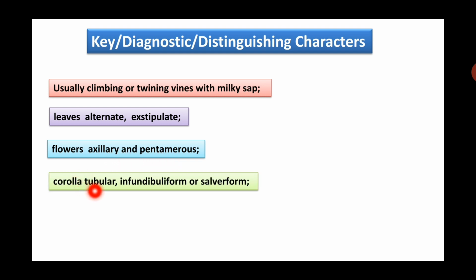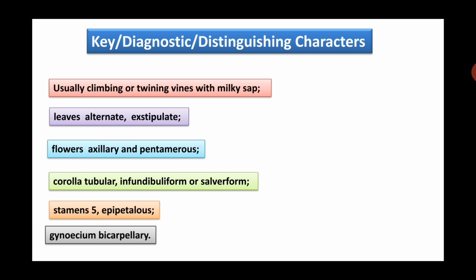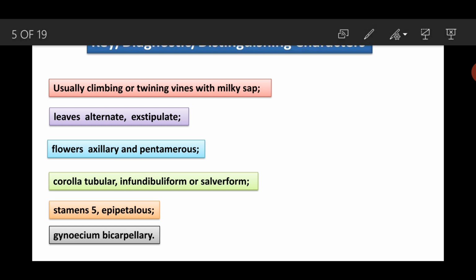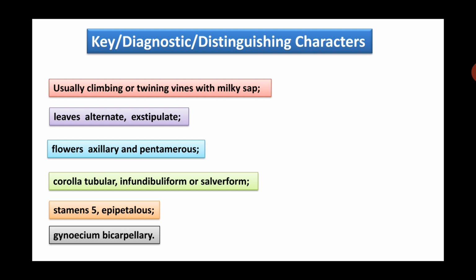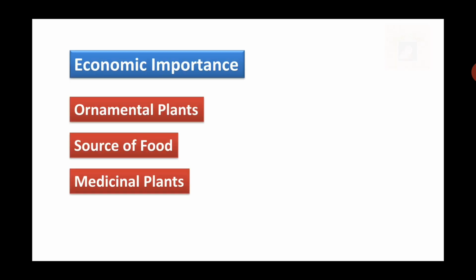Corolla forms are tubular, infundibuliform, that is funnel shaped, or salver form, salver like. Stamens epipetalous and stamens are 5 and gynoecium is bicarpellary. So the combination of these 5 characters can distinguish this family from other families.